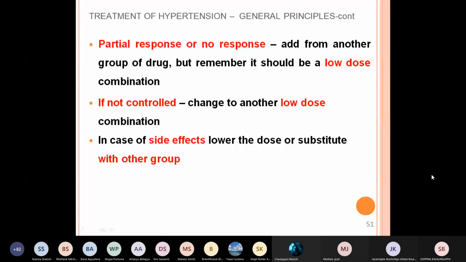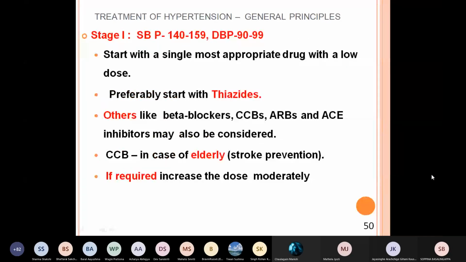So that means for your choice, there are only 4 groups: diuretics, calcium channel blockers, AC inhibitors, or AT1 blockers, and beta blockers. You can remember them as A, B, C, D. A is AC inhibitors or AT1 blockers, B is beta blockers, C is calcium channel blockers, D is diuretics.